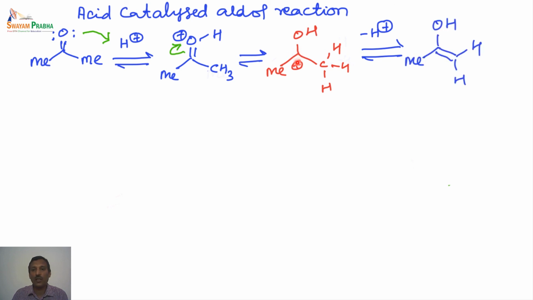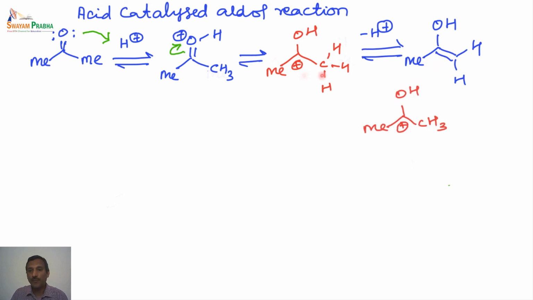So this carbocation can now lose a proton to give this particular intermediate. This intermediate has a double bond, an ene, and an OH. So this is what is called an enol. What actually happens from here to here is nothing but a keto-enol tautomerism. This is the ketone part and this is the enol part. So the keto-enol tautomerism happens as the first step in the acid catalyzed aldol condensation, or in the presence of acid, the keto-enol tautomerism occurs very effectively. So we end up with this particular enol.